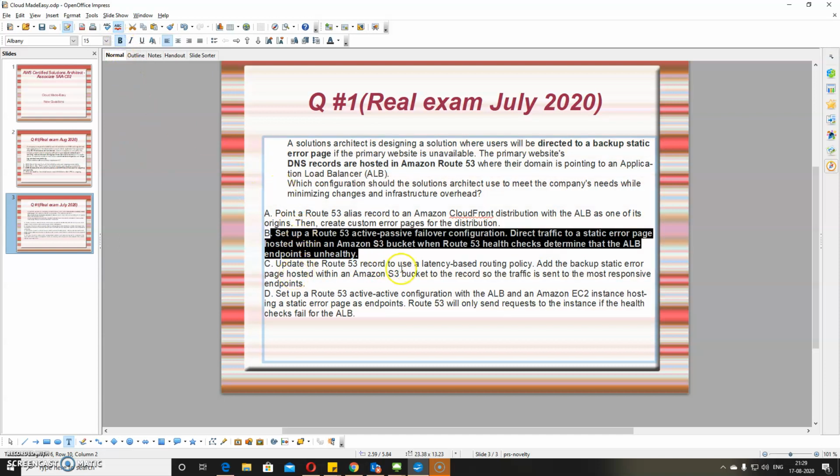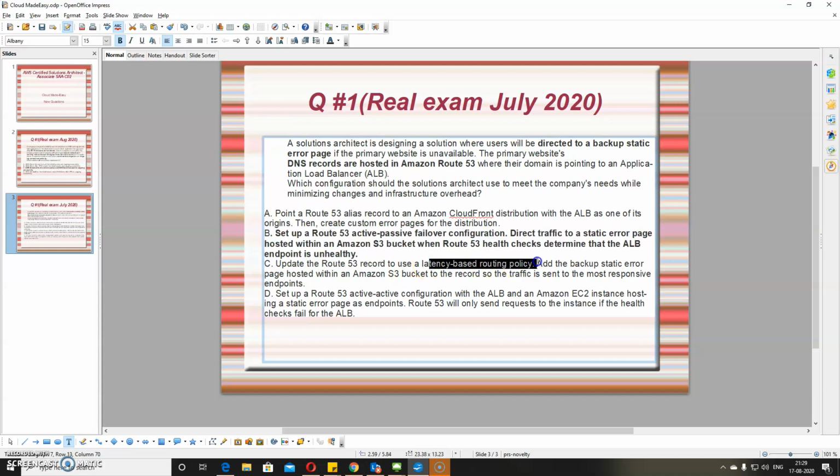Now let's scan the other one. Update the Route 53 record with a latency-based routing policy. After reading this phrase, I need not scan to the next part, because latency-based routing is something you use when you just want to improve your performance. That time you will be going for latency-based, where Route 53 can decide, if you have less latency, the traffic will be routed to that particular node. So this is not the case, and a backup static page to the most responsive endpoint is actually wrong.